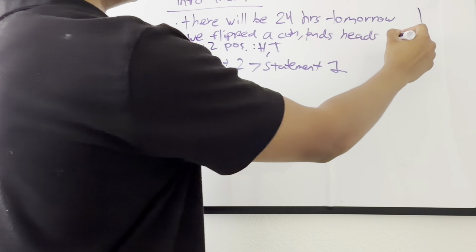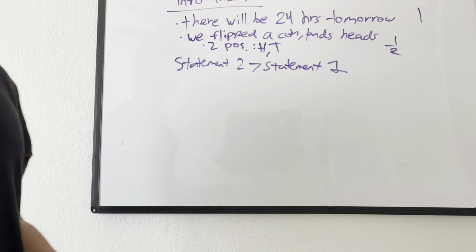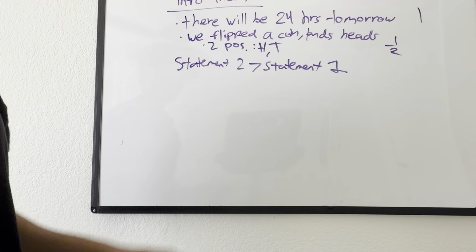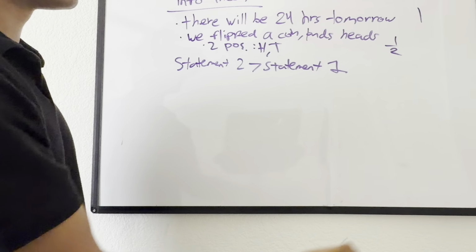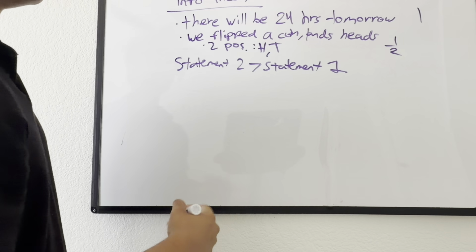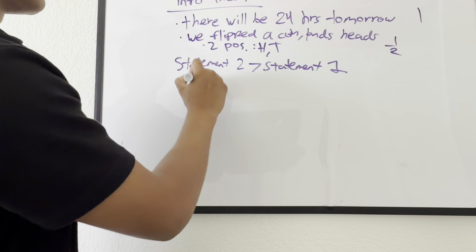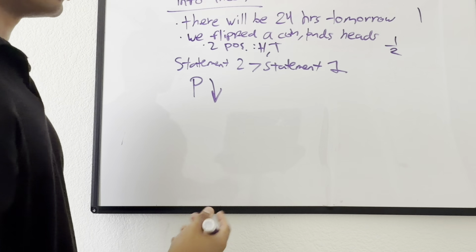This one, the probability is 1/2, right? So what relationship do we see here? We see that as probability decreases, the surprise factor increases. So let's say as P decreases, the surprise factor increases.